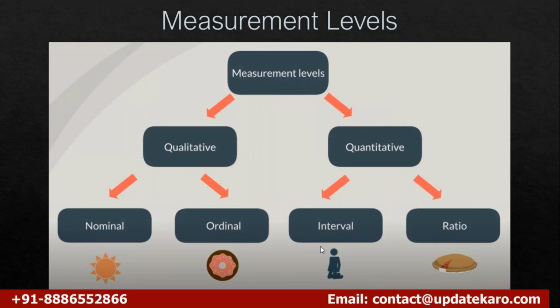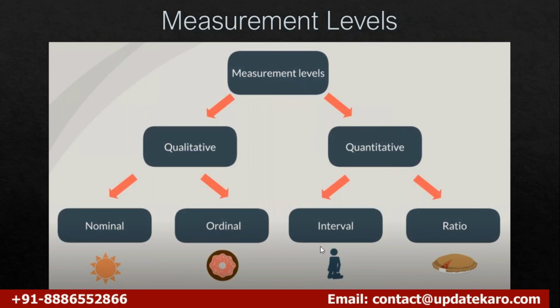And then you have interval, where there is a reference to it, like the example of temperature. If you say 10 degrees Celsius, we cannot call it a ratio. It should be in the interval range, because the absolute scale is the Kelvin scale. If you refer to a temperature from the Kelvin scale, it would be absolute and fall into ratio.